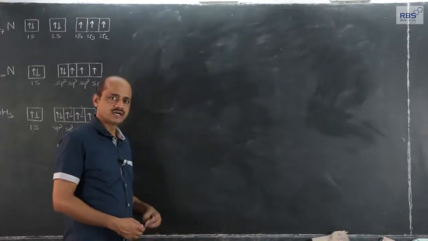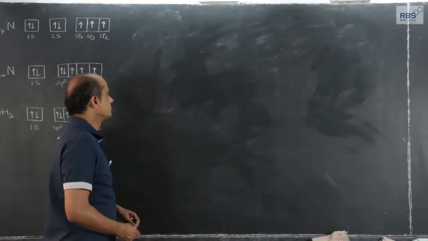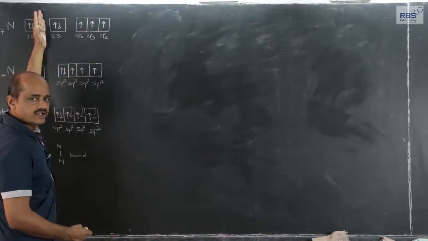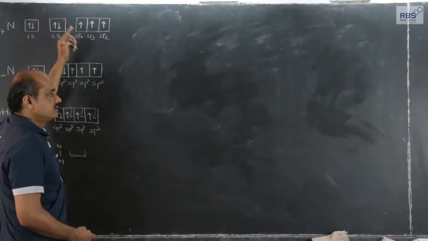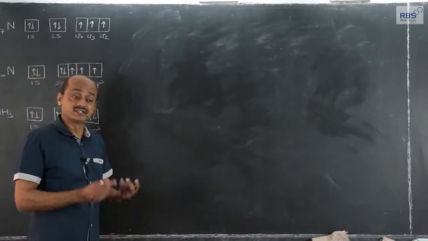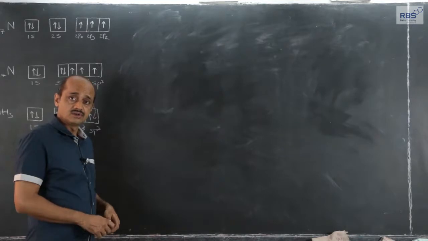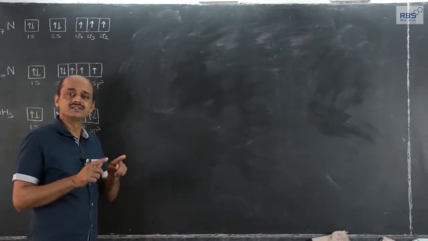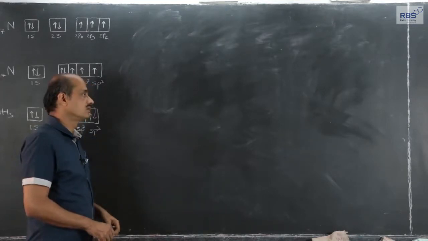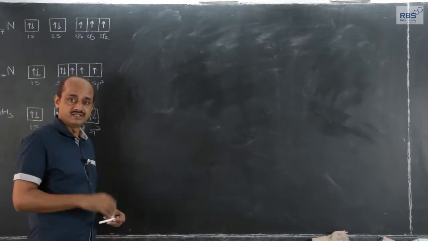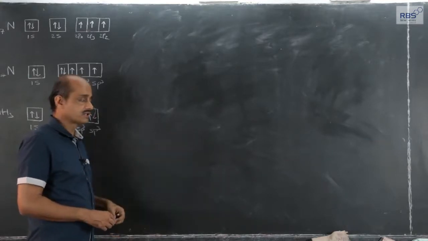Just now I tried to explain that although there are 3 unpaired electrons present in the outermost shell of nitrogen and the valency of nitrogen is 3, the formation of an excited state, splitting and promotion, is not possible here, but mixing and recasting is a necessary condition, or else the bond angle should have been 90 degrees. That is what I was trying to explain here.